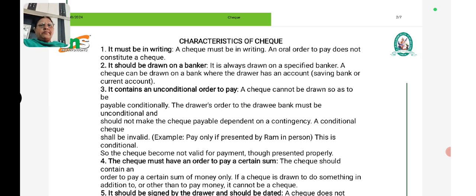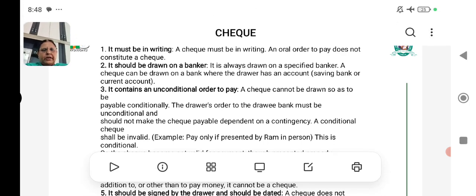So coming to the characteristics of check. A check is an instrument in writing. A check necessarily has to be an instrument in writing. Oral orders therefore do not constitute a check. There is a specific rule regarding the writing material to be used. So a check should be in writing. It should be drawn on a banker. It is always drawn on a specified banker. A check can be drawn on a banker only where the drawer has an account, a savings bank or current account.